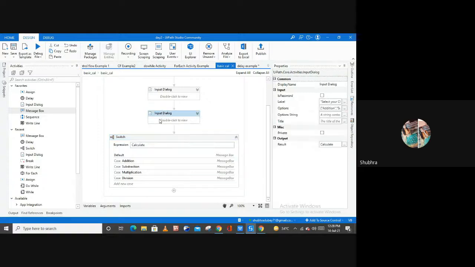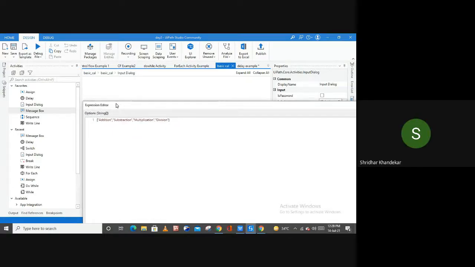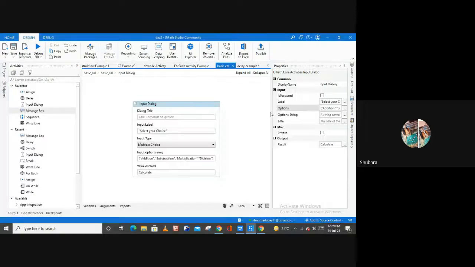Similarly, if you want to change these options, you can do that. We are keeping the options as strings, but you are directly doing the addition over there. So can we take a third variable where we store the addition of variable one and variable two, and then print that result? Yes, we can do that also. Basically, if you want to store the value of this variable somewhere, you can do that also.